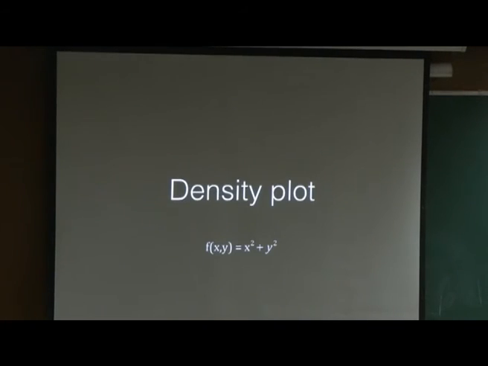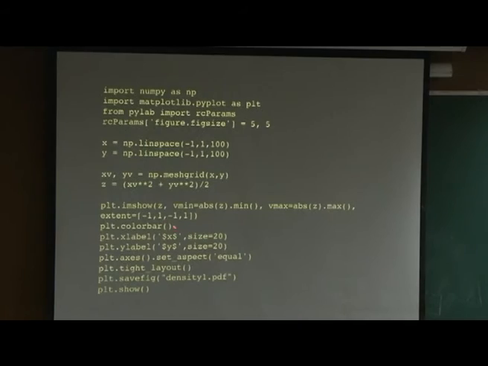Next is the density plot. As I said, different colors will mean different values, different strength of the function. Now there are two ways to do a density plot. One thing common to both is the mesh. You have to make the mesh, so this mesh grid part is common. Now I am making the figure size, all that is common. Now this is called image show. It will plot Z, and it puts in the minimum and maximum. This whole thing is one line, from here till here. This will take care of plotting Z. It's a 2D plot, so it will plot on that mesh. And I will also put a color bar showing the strength of the function. And this is the x axis, y axis, same as before. So this is one way to do it.